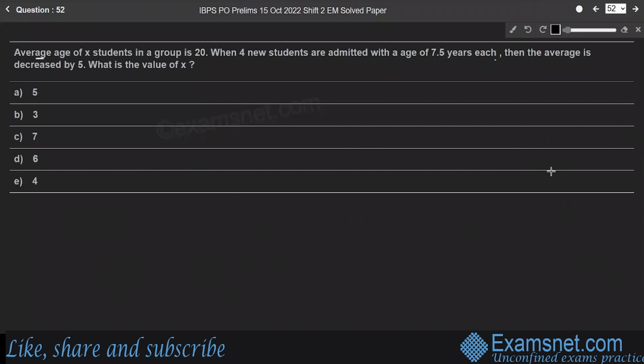Question 52. The average age of X students in a group is 20. When 4 new students are admitted with the age of 7.5 years each, then the average is decreased by 5. What is the value of X here? So let us write the average formula. Average age is equal to the sum of their ages divided by the number of students.